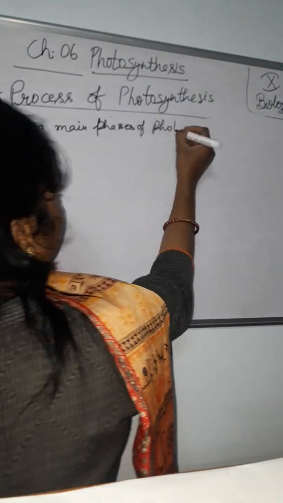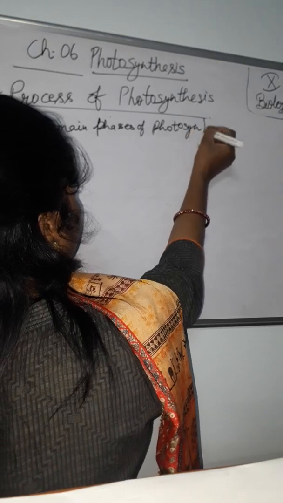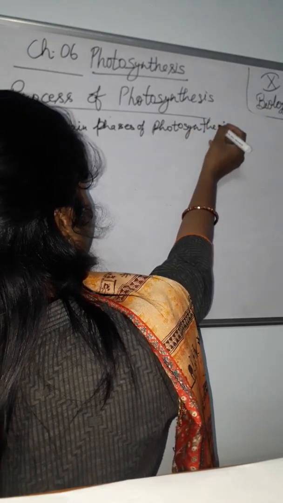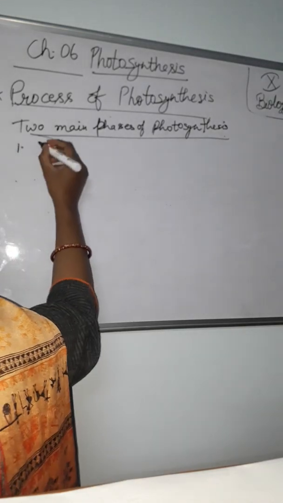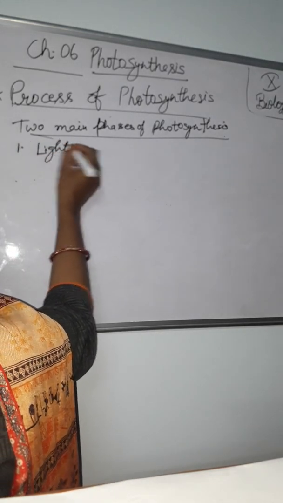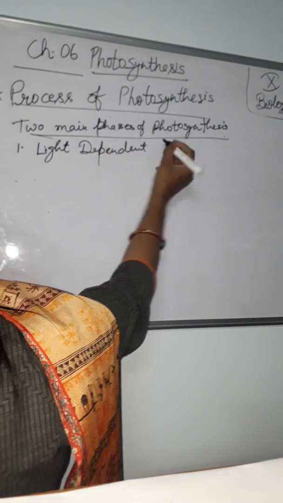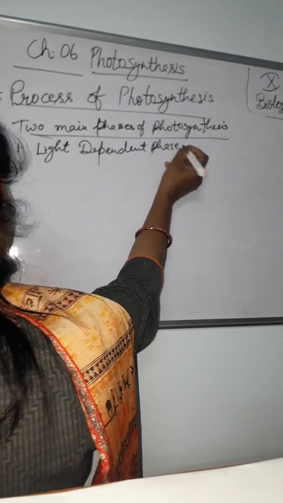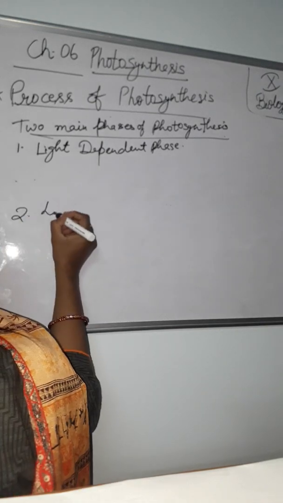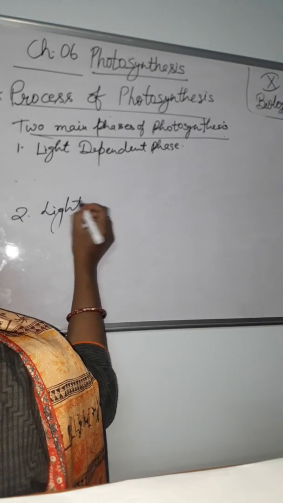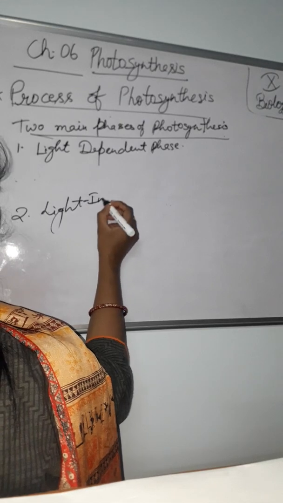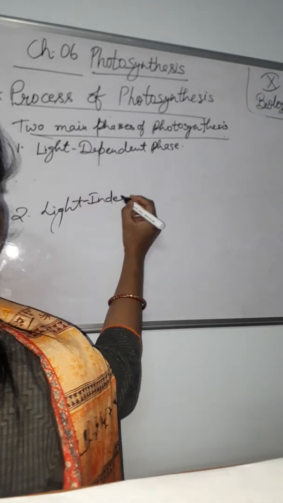Two main phases of photosynthesis. First one, light dependent phase. And second one, light independent phase.